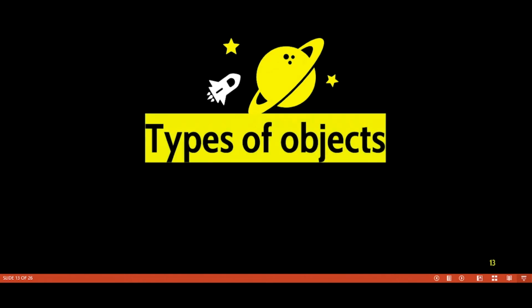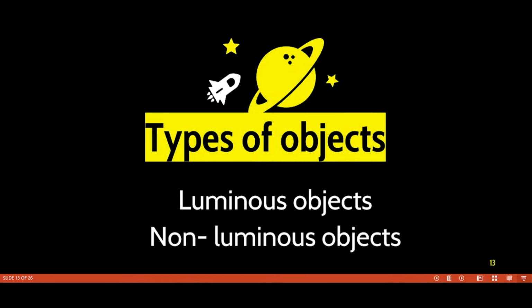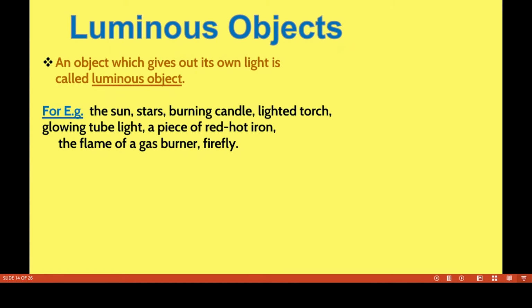Now we have to discuss types of objects. There are two types of objects: luminous objects and non-luminous objects. An object which gives out its own light is called a luminous object. The sun, stars, burning candle, lighted torch, glowing tube light, a piece of red hot iron, the flame of a gas burner, firefly.